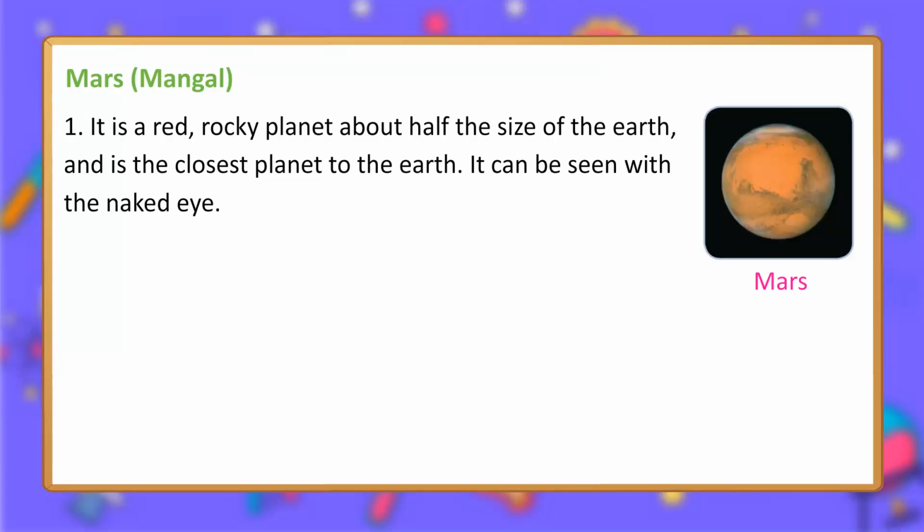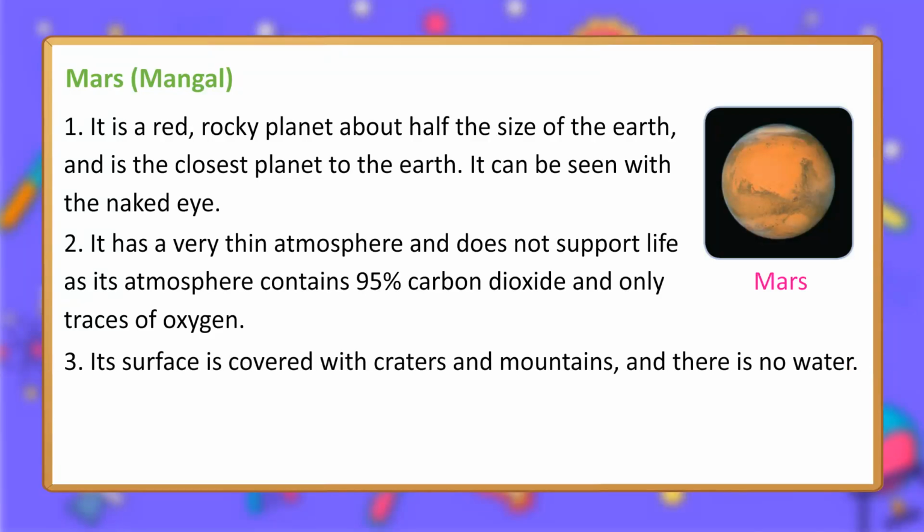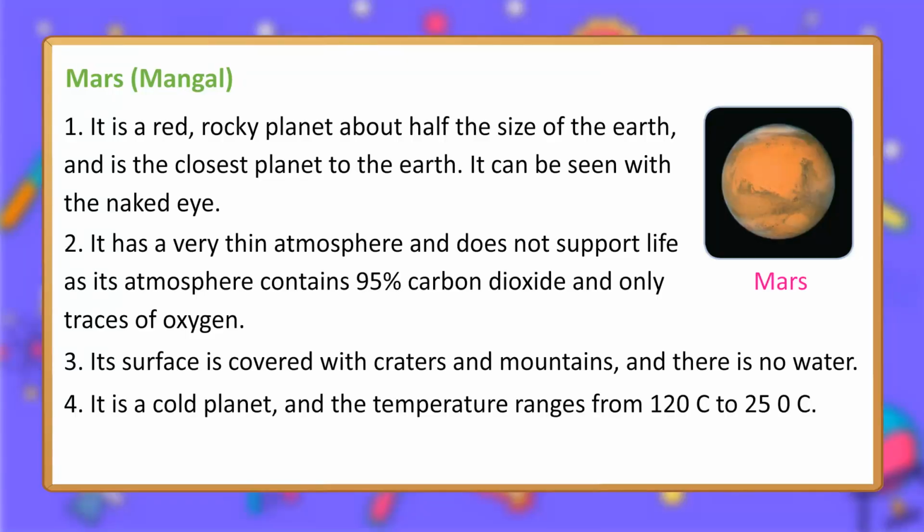It can be seen with the naked eye. 2. It has a very thin atmosphere and does not support life, as its atmosphere contains 95% carbon dioxide and only traces of oxygen. 3. Its surface is covered with craters and mountains, and there is no water. 4. It is a cold planet, and the temperature ranges from 120 degrees Celsius to 25 degrees Celsius. 5. It has two natural satellites.